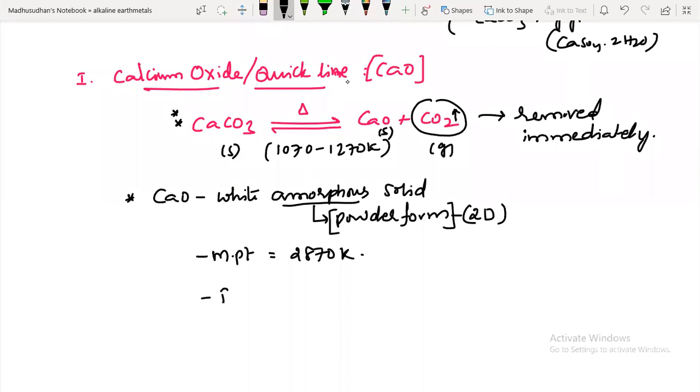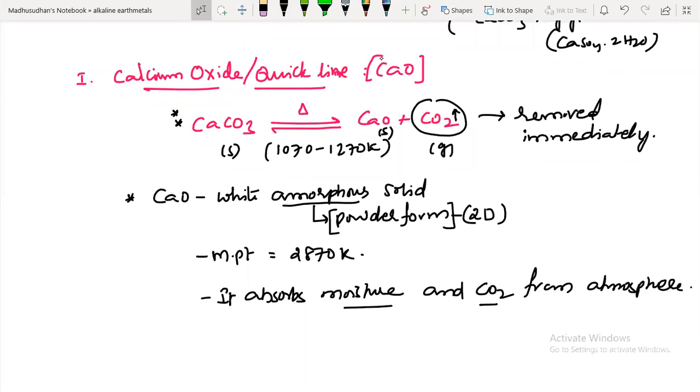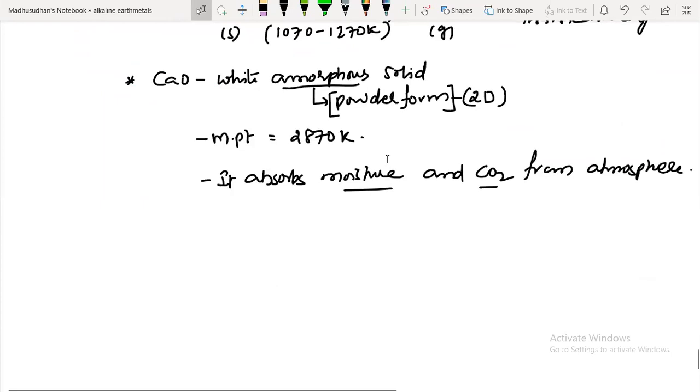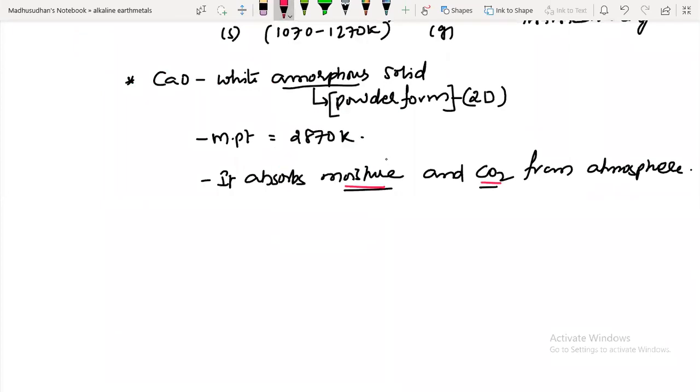And it absorbs moisture and carbon dioxide from the atmosphere. What does it absorb? It absorbs moisture, meaning water, and carbon dioxide. What reactions are related? Let's see them. What is the property of this? It absorbs moisture and carbon dioxide from the atmosphere.